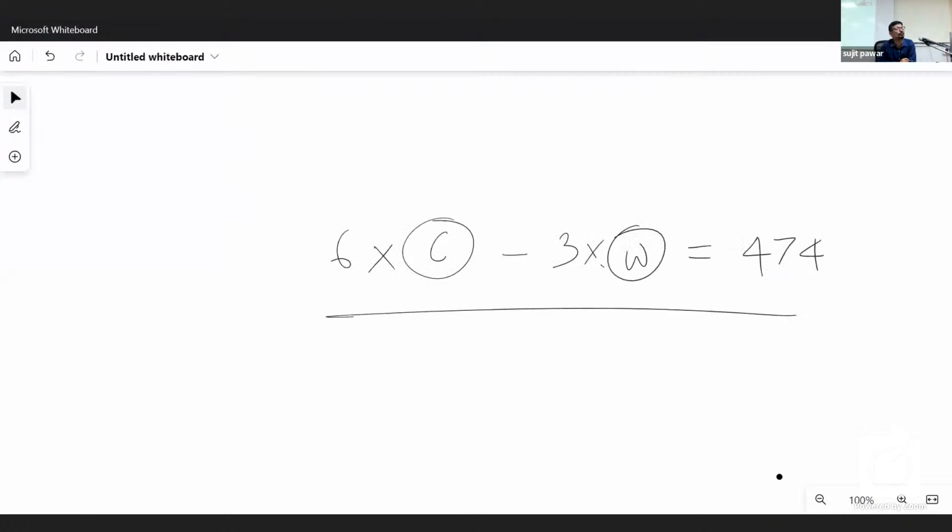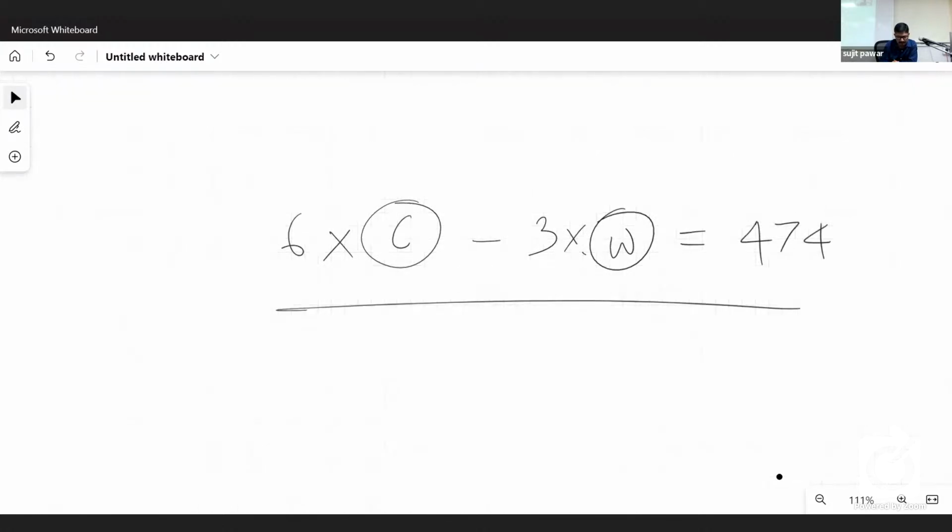This is the procedure to form the equation: 6 into correct answers minus 3 into wrong answers is equal to 474. Is it clear? Okay. So before going to this equation form, I would like to tell you the shortcut, and we'll write it in the notebook also. Don't panic.